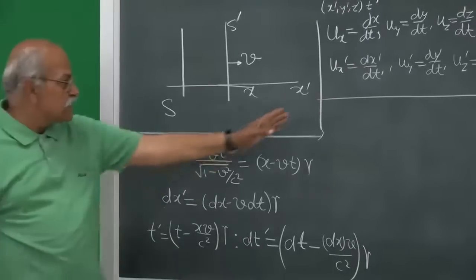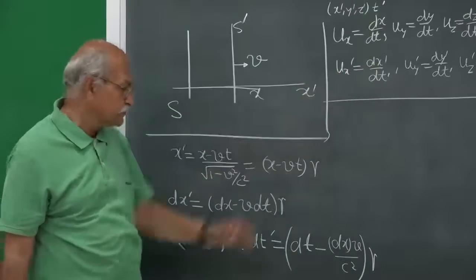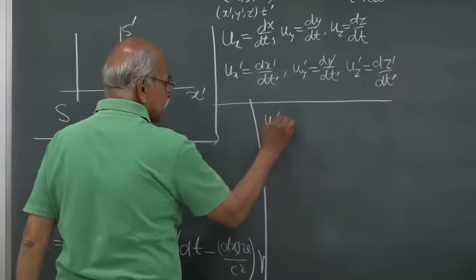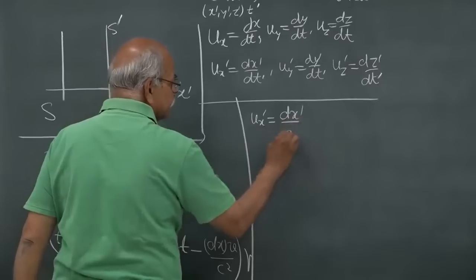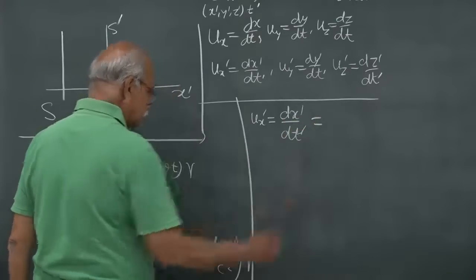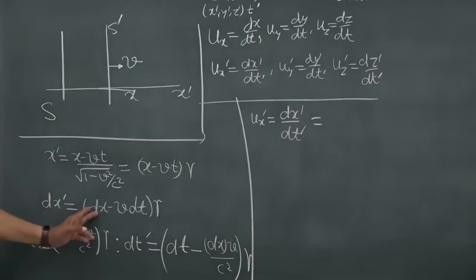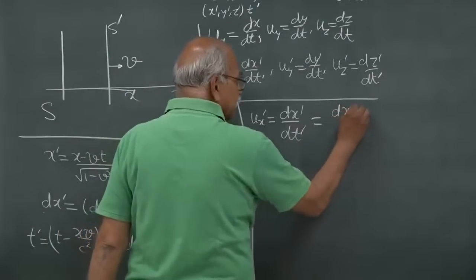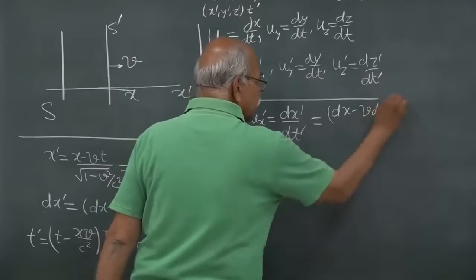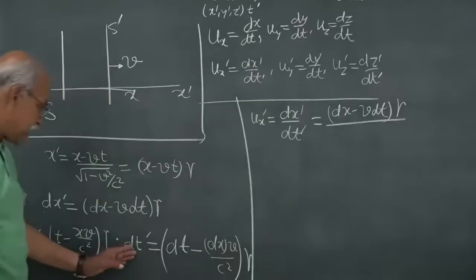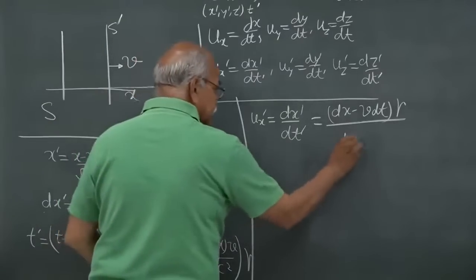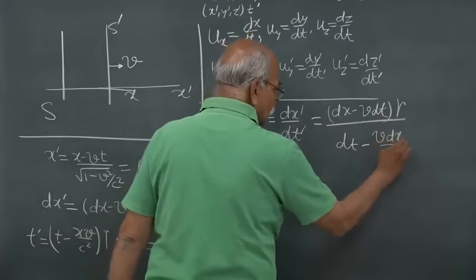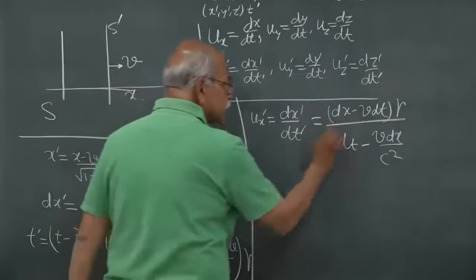Now let us calculate what is this ux prime. So ux prime, which is dx prime/dt prime, is equal to, here is dx prime, dx minus v dt times gamma, and here is dt prime, dt minus v dx over c square times gamma.